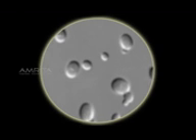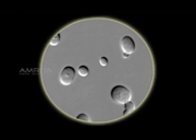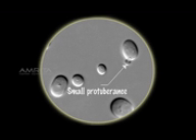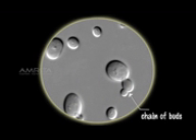Observations: we can observe that cells of the yeast are spherical or oval in shape. First, a small protuberance appears on the body of the parent cell, known as a bud. We can observe these buds in the permanent slide of budding in yeast. We can also observe a chain of buds on the parent yeast cell.